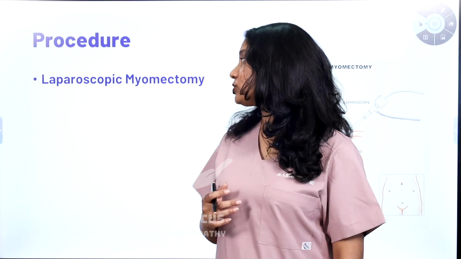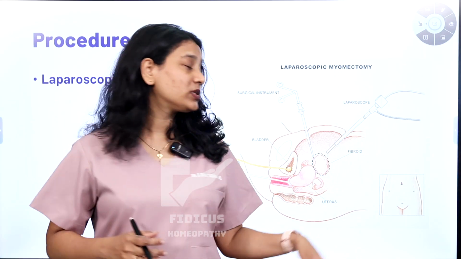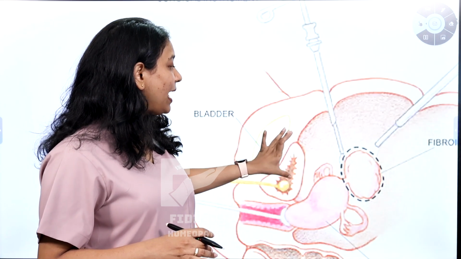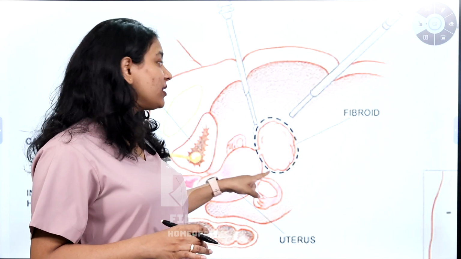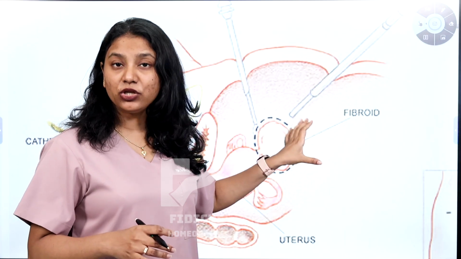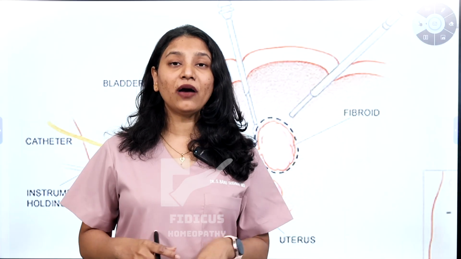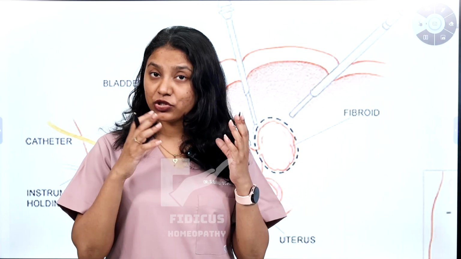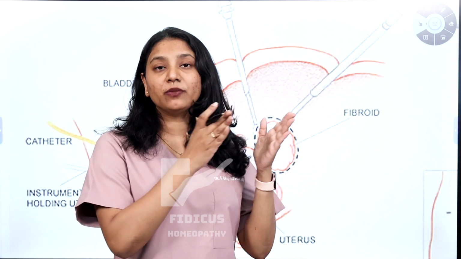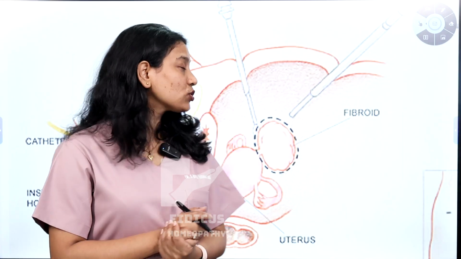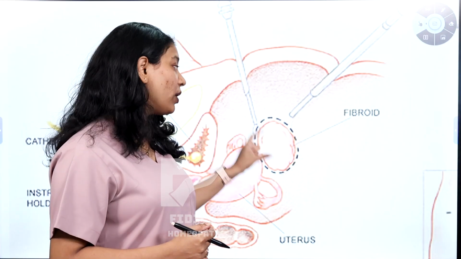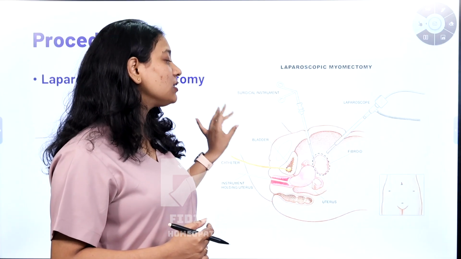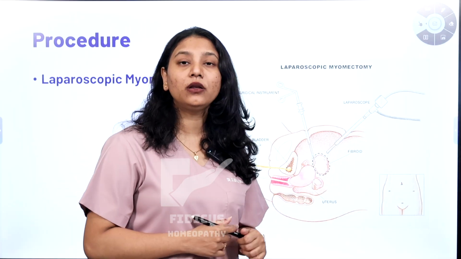The next procedure is called laparoscopic myomectomy. In this laparoscopic myomectomy, as you all know, a laparoscope is inserted through a small puncture in the abdomen, and they will remove the fibroid. It is minimally invasive in nature, but it cannot be performed if you have numerous fibroids or larger fibroids. Only abdominal myomectomy can do that. In laparoscopic myomectomy, we can only operate on moderately sized fibroids, and the hospital stay for this is a little shorter compared to abdominal myomectomy.